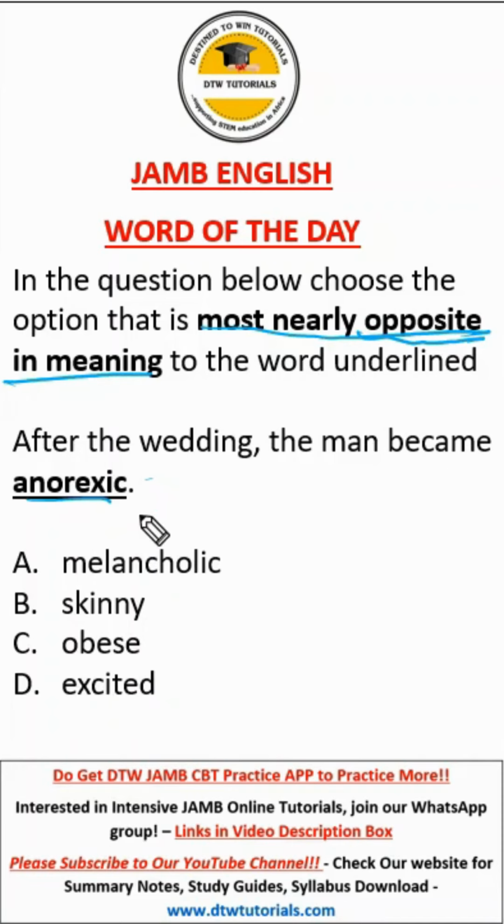What's the meaning of anorexic? It is gotten from the word anorexia. Now, what is anorexia? It's an eating disorder. When someone gets so scared to be fat and suddenly starts starving themselves, it is a disorder. So if you are anorexic, it means you are skinny, you don't eat, you are starving yourself. So the opposite to this would be someone who is fat, who is obese. So from our options here, the answer is obese, not skinny, not excited, not melancholic. So the answer is obese.